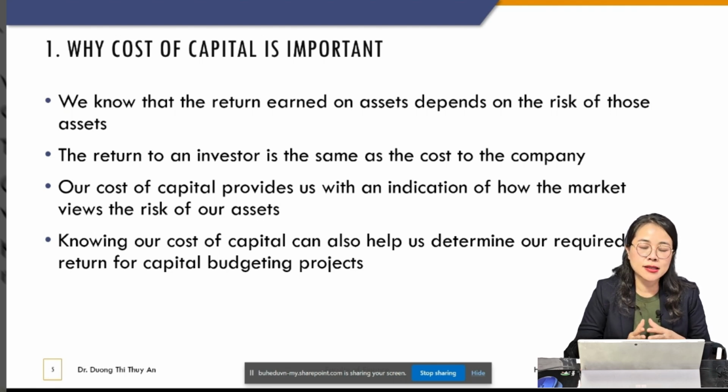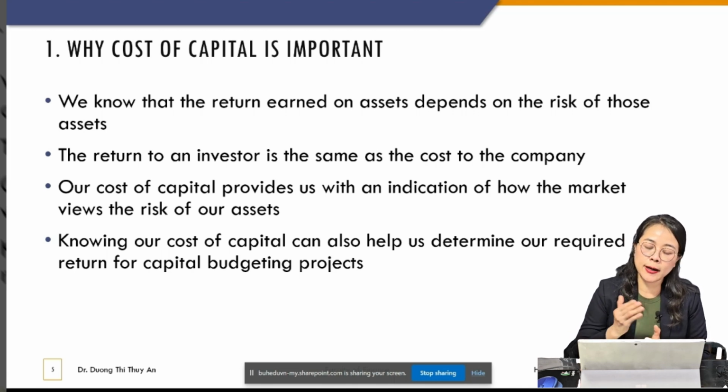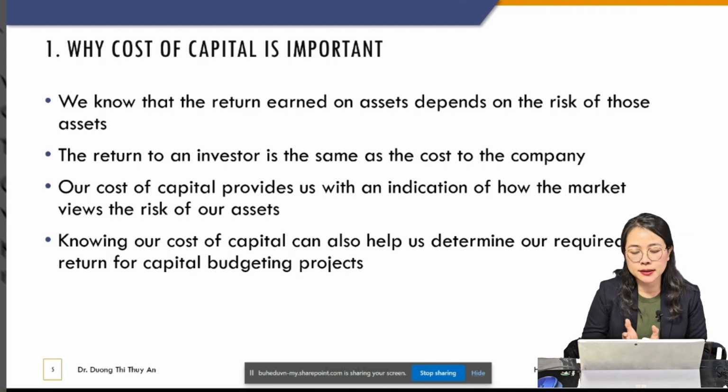So the cost of capital can provide us with an indication of how the market views the risk of our assets, the company's assets. And knowing our cost of capital can also help us determine our required return for a capital budgeting project.